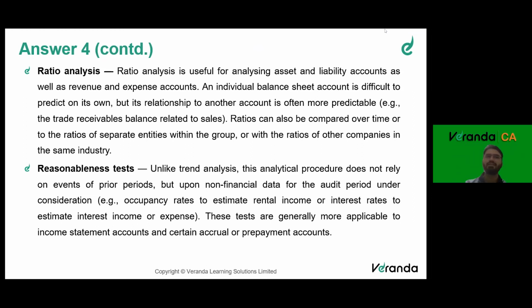For example, I take the rent. I have the rent agreement, everything with me. There's a 12-month rent. So I know what is the square feet, everything. So I develop an expectation that this should be the rent that the company has to pay. This is the rental agreement. And that expectation I compare with the actuals. Ideally there should not be any difference. If there's a difference, then I see how material the difference is, and then I investigate the same with the management. So that is what is reasonableness test.